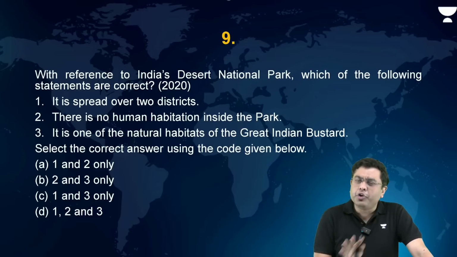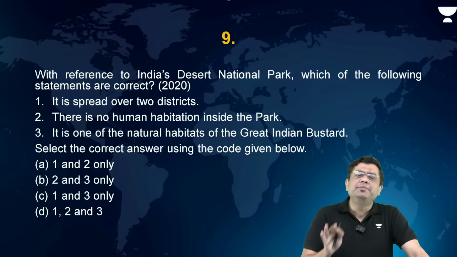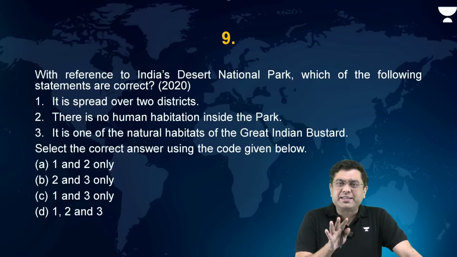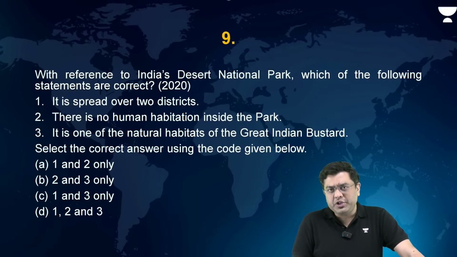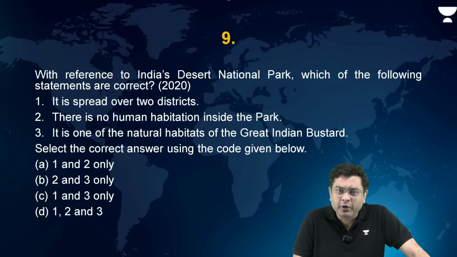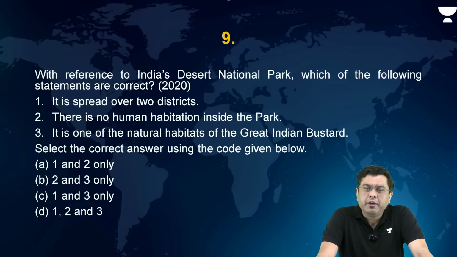Look at the physiography of India, and as much as possible, try to understand with the help of the places in news, the regions in news, where a particular region is situated. That's it. Okay. Now, with reference to India's Desert National Park, which of the following statements is or are correct?